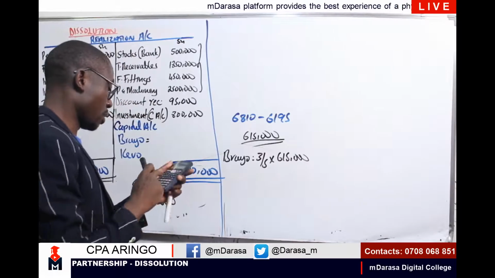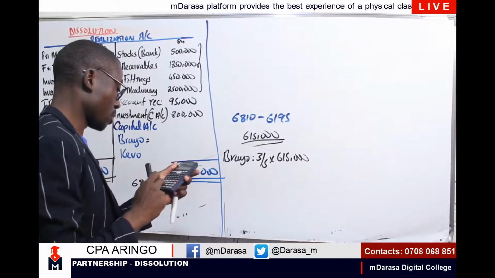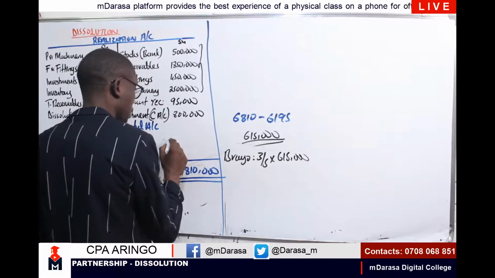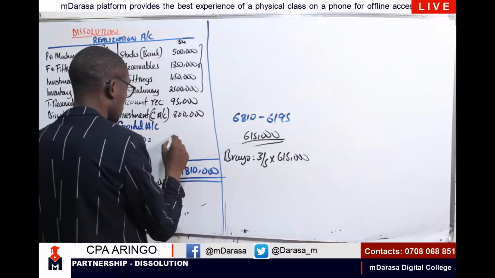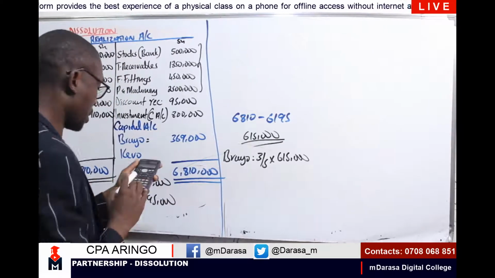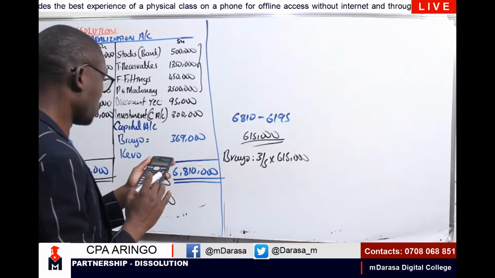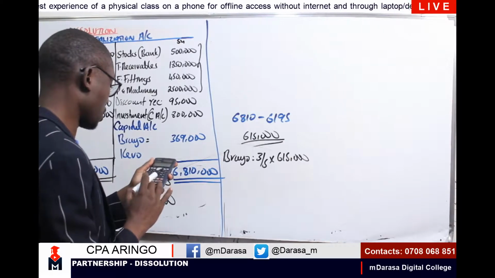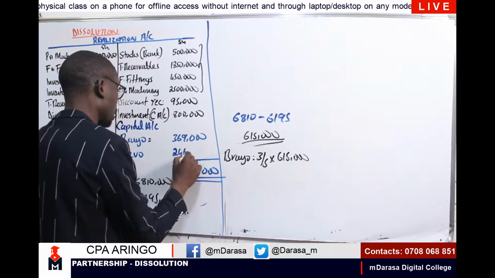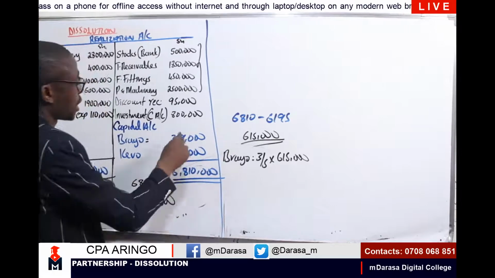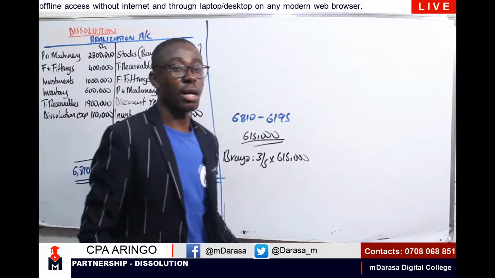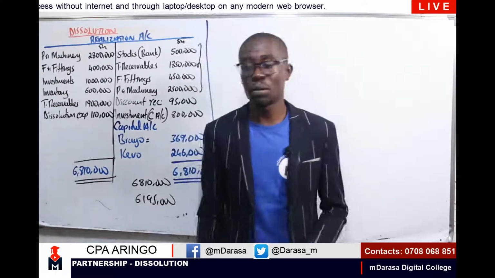I'm having 3/5 times 615,000. That should give us a figure of 369,000. Whereas this other person, Kevo, 2/5 times 615,000, I'm getting a figure of 246,000. So these balances will affect our capital account.